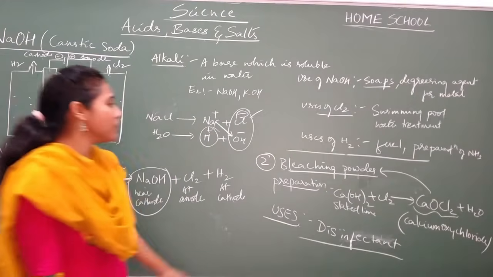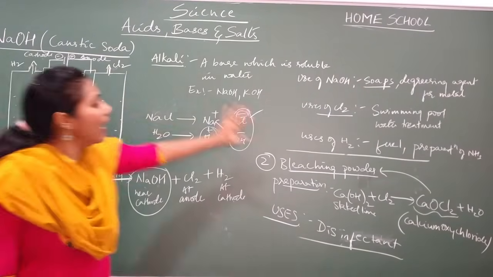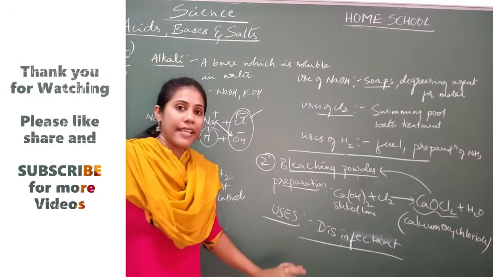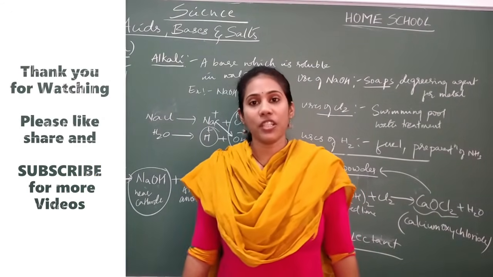So this is all about NaOH, that is caustic soda, and bleaching powder. In the next video, we will learn about baking soda and washing soda.